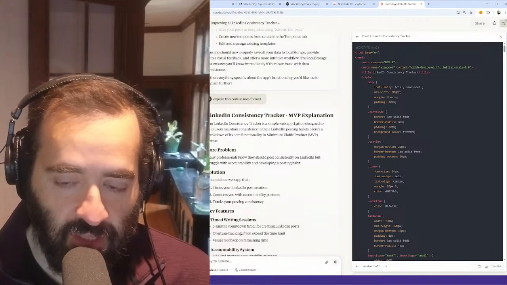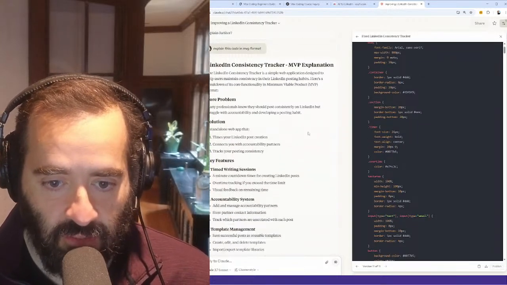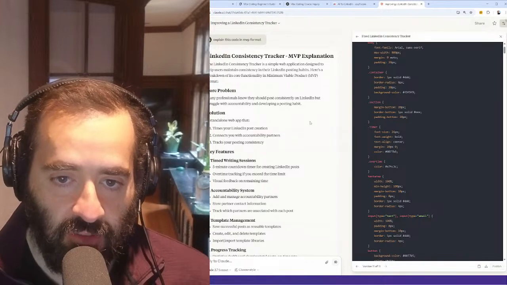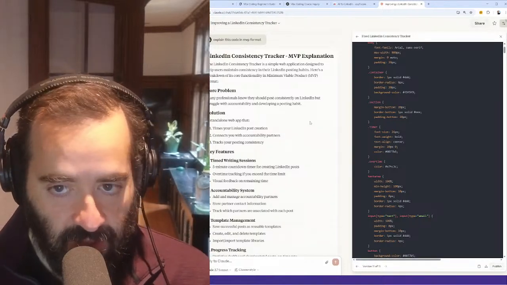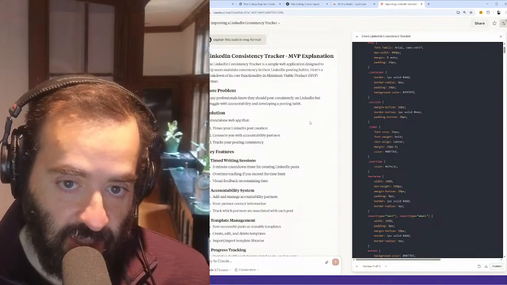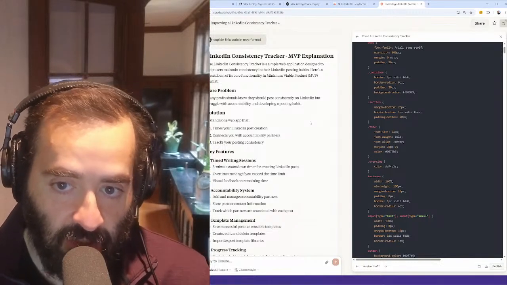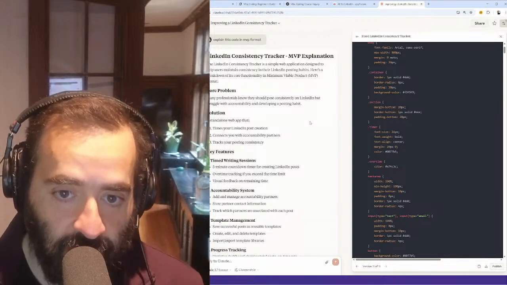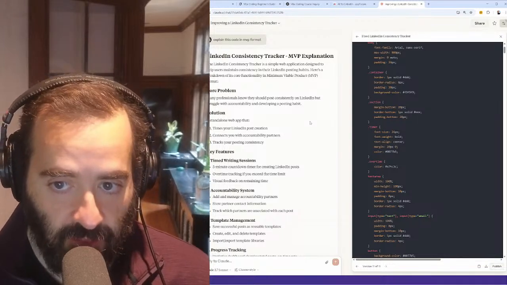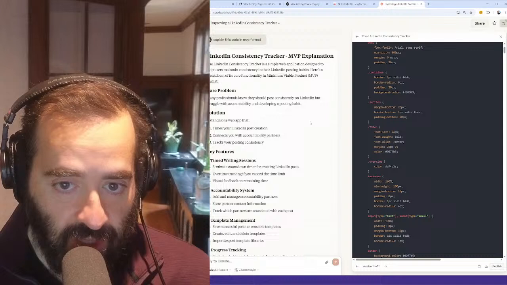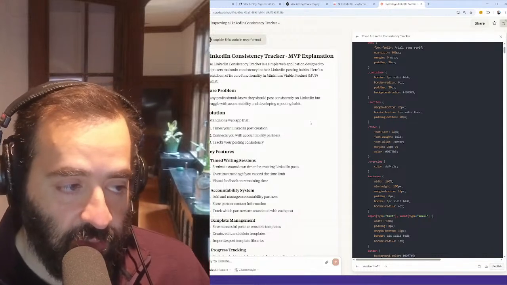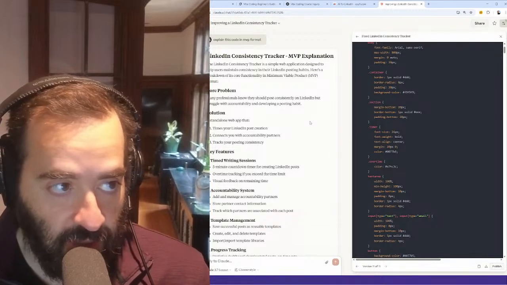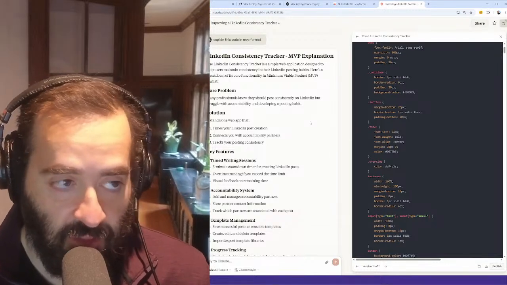Okay. So let's say you want to understand what this code does in a way that I understand how to make it into a minimum viable product. This is called the LinkedIn Consistency Tracker. And the MVP explanation is that the LinkedIn Consistency Tracker is a simple web application designed to help users maintain consistency with their LinkedIn posting habits. Here's a breakdown of the core functionality of the MVP. So if I want to create a new piece of software, I need to create an MVP so that people can test it out and see if they want to use it.